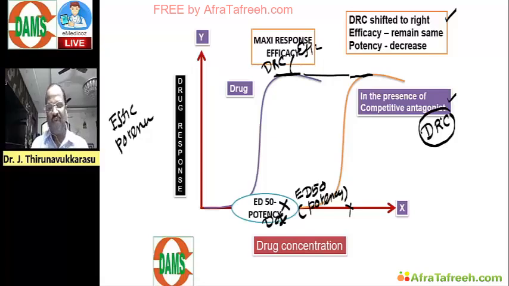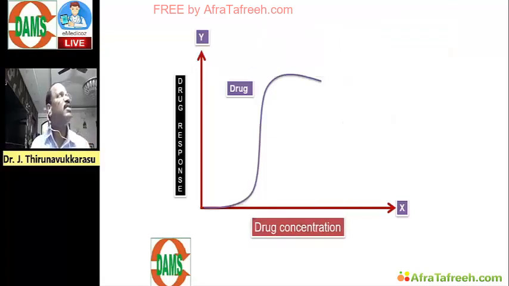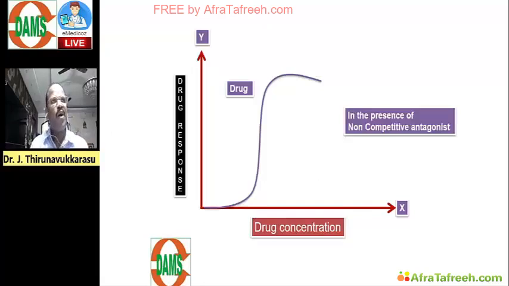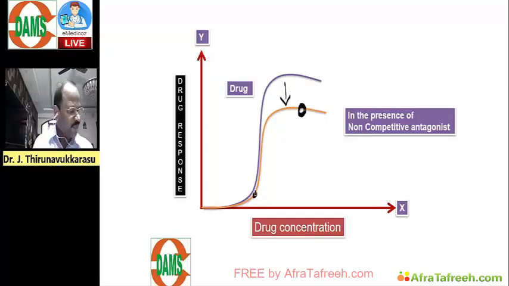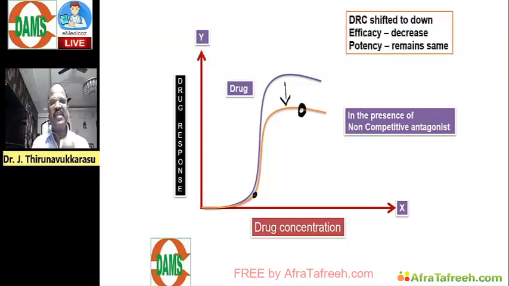Same model question. What happens to the DRC in the presence of non-competitive antagonism? Here the DRC will shift down. That means efficacy decreases, potency remains the same. So the question: efficacy decreases, potency remains the same. This model question is very important.